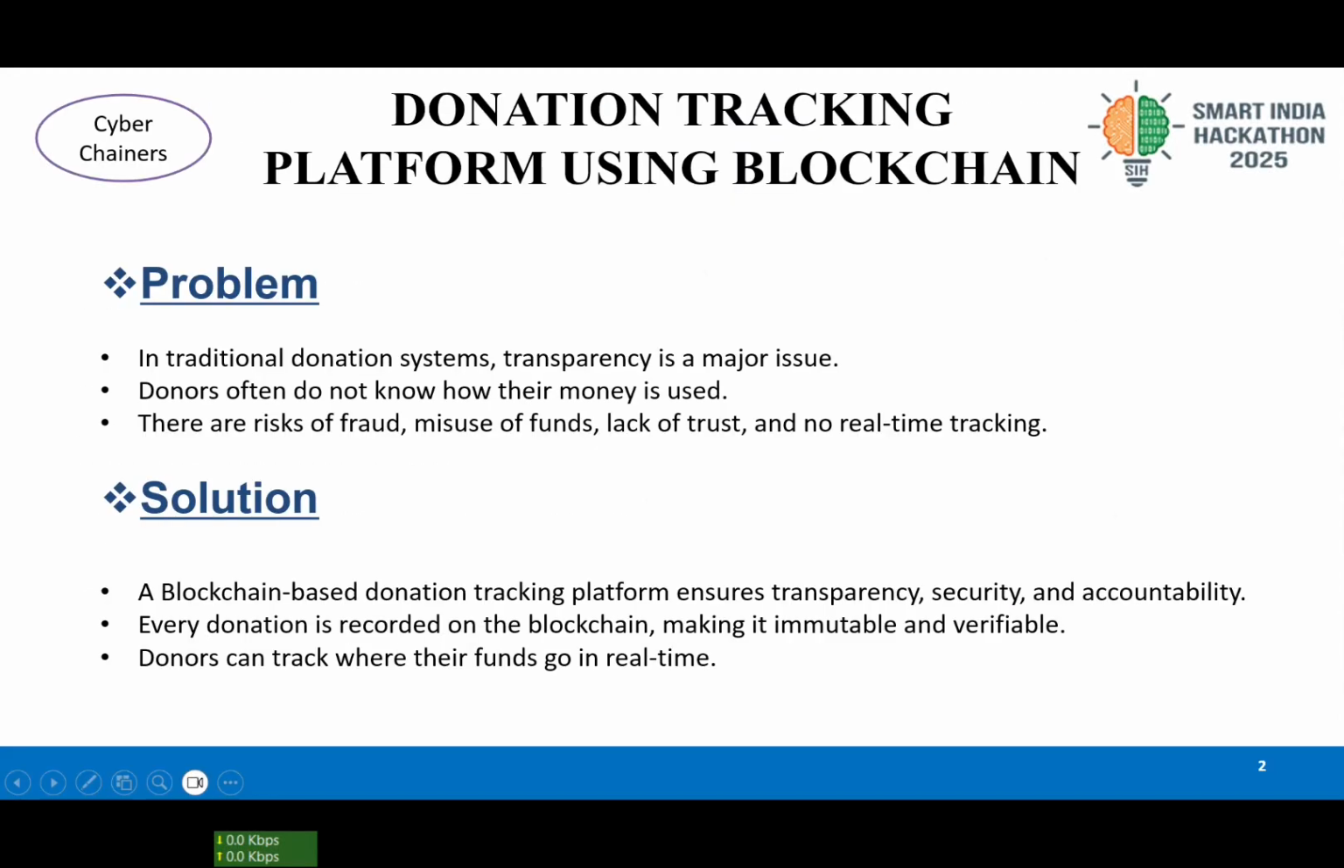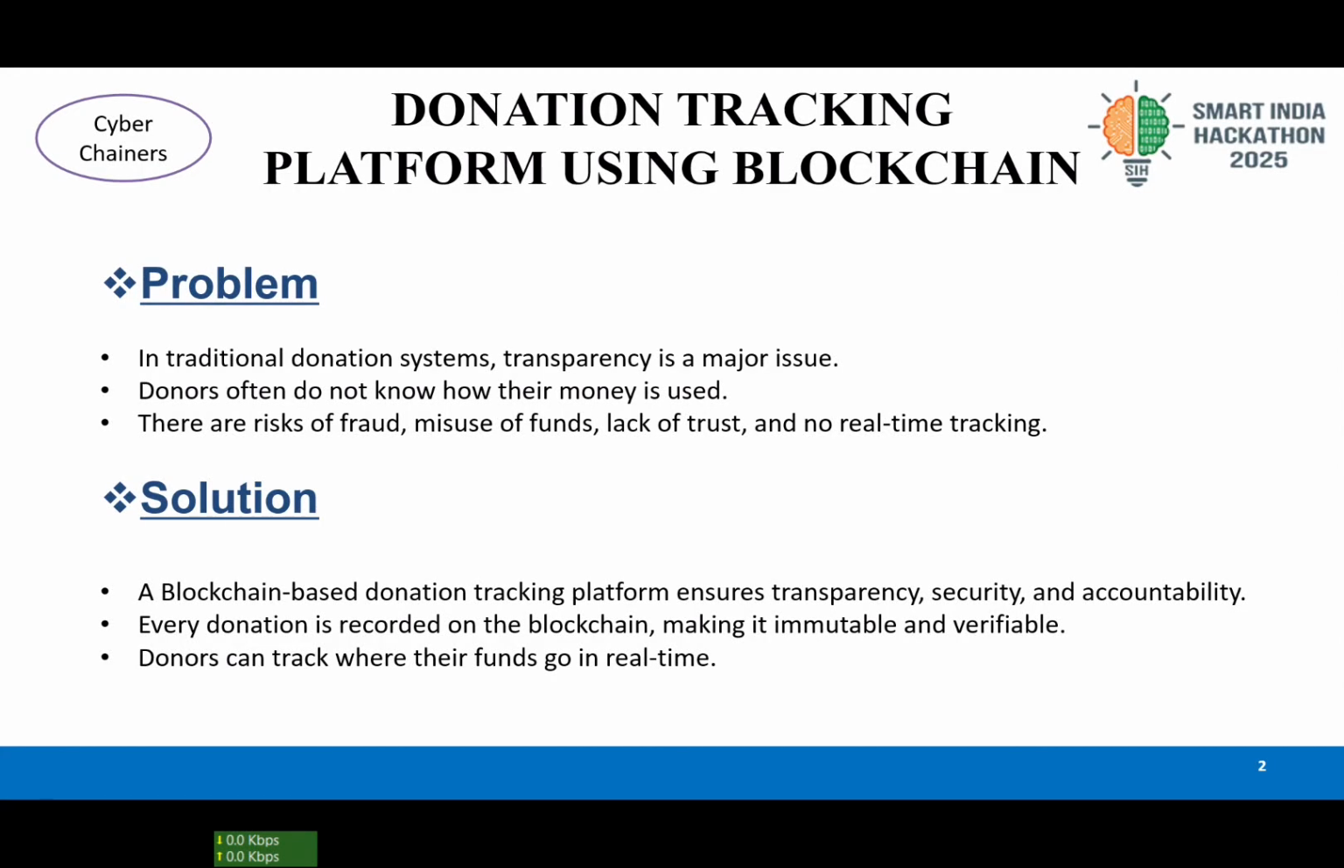Here, the problem is that in traditional donation systems, transparency is the major issue. If someone donates their money, they can't know how their money is used and who the actual consumers of that money are. In this case, organizations can misuse the money because there will not be any valid proof of how the money is used and who the actual consumers are. So these are the major problems which people are facing.